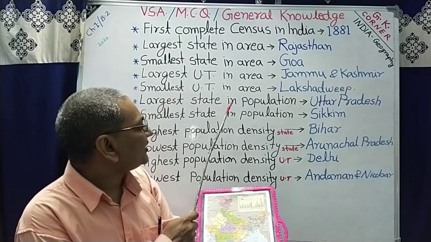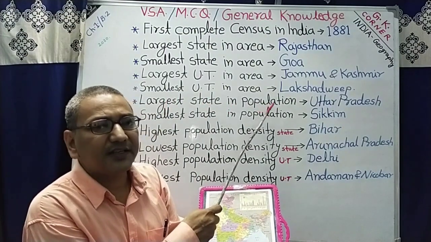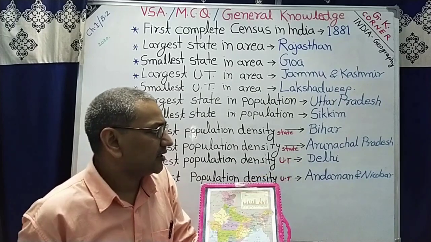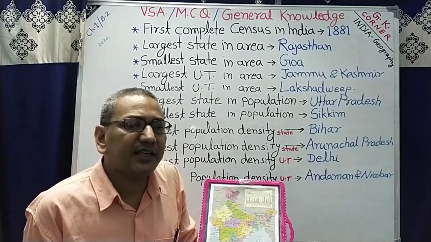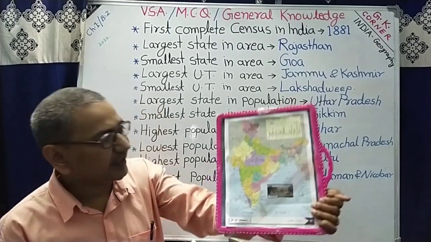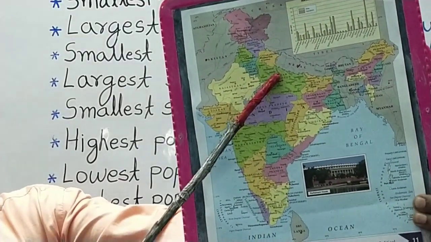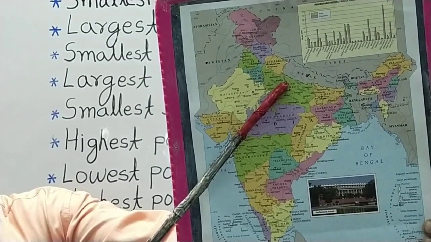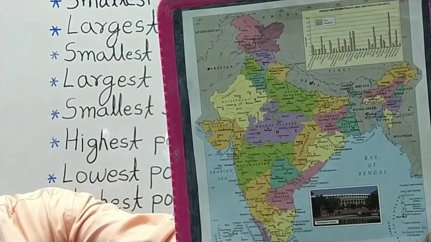Now next question. Largest state in terms of population. The correct answer is Uttar Pradesh. Uttar Pradesh is the largest state in terms of population. In the map you can see this is UP. UP is the largest state in terms of population.